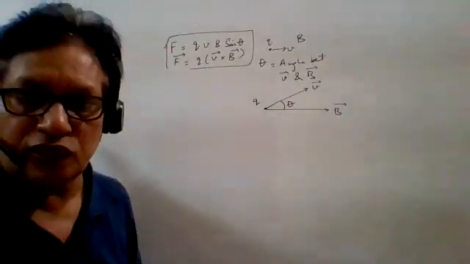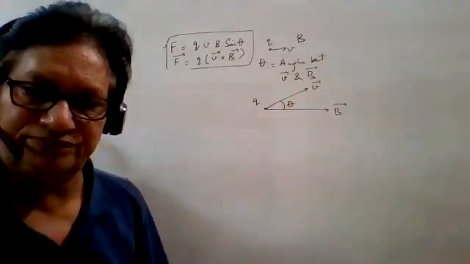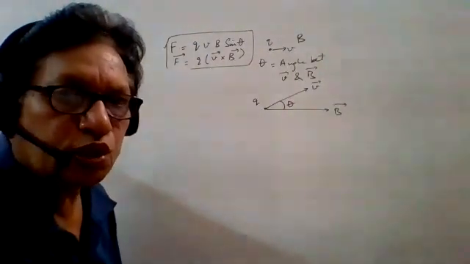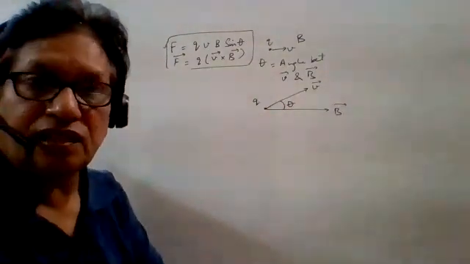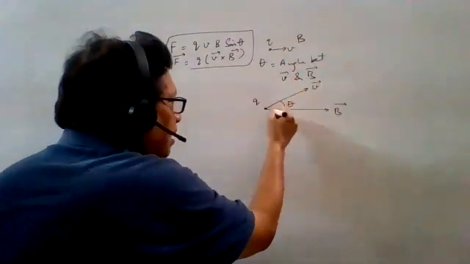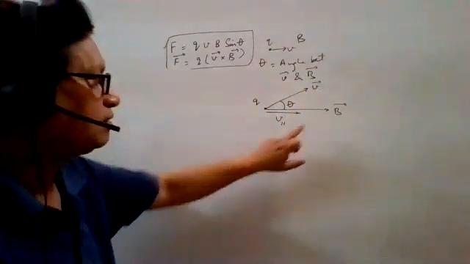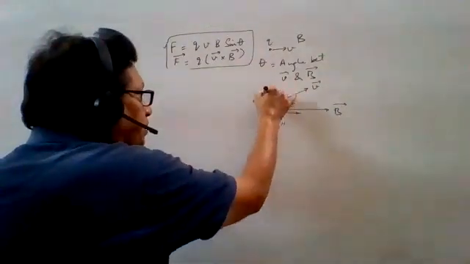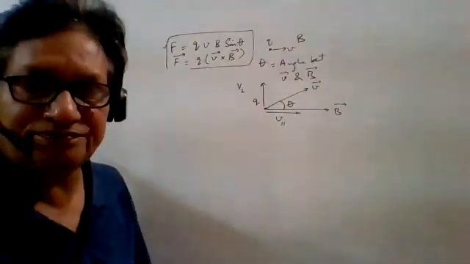Actually we do not know what will happen. So what will happen? And there is a confusion here. It is advisable here to break this into rectangular components. Like the parallel component, the velocity V will be resolved in this direction. Parallel is nothing but in the direction of the magnetic field, and perpendicular to the magnetic field. So we are writing here simply V parallel and V perpendicular.